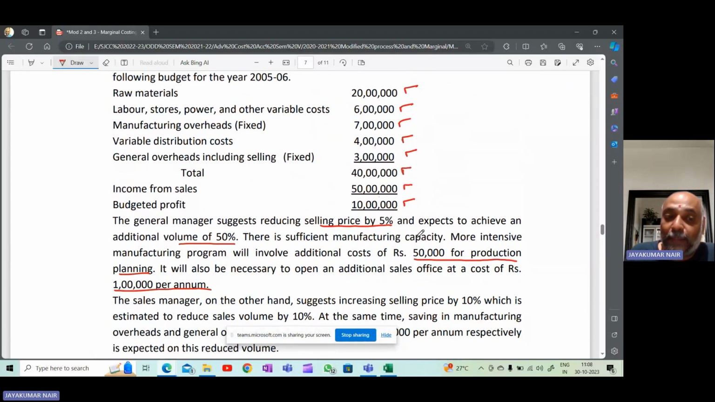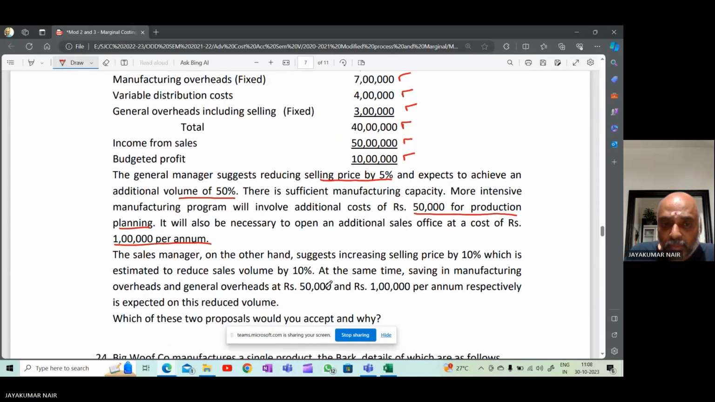So this particular company has already prepared the budget and the budgeted profit is 10 lakhs. The company is not happy with this, so they are taking a suggestion from the general manager. The general manager says, reduce the selling price by 5%. This will boost up your sales by 50%. So the additional volume will be 50%. And because it is going up by 50%, you will incur an additional cost of 50,000 for production planning and also an additional sales office cost of rupees 1 lakh per annum.